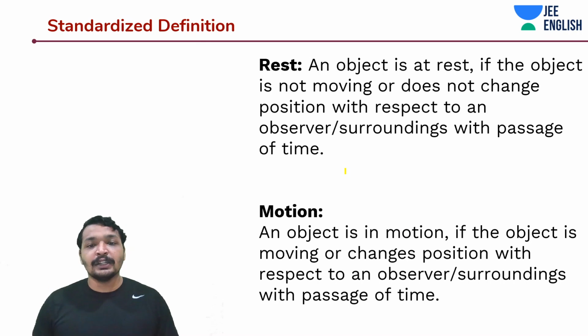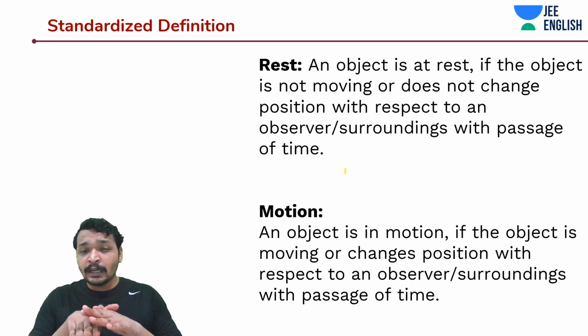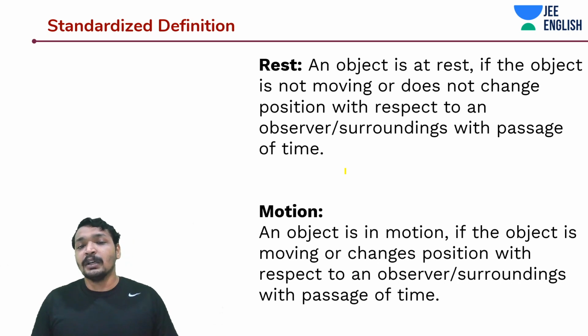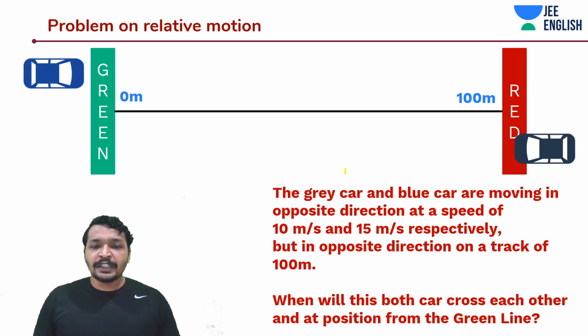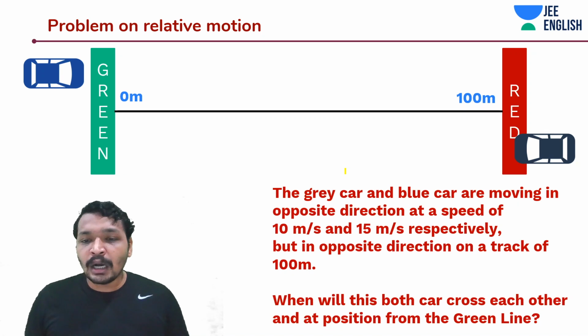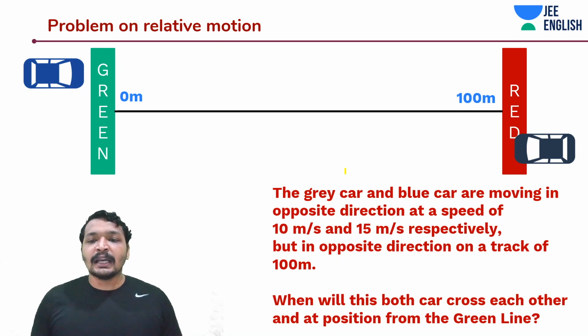This definition is clear to you, I guess. It's a very easy definition, but you understood the concept, which is more important. And similarly for relative motion, you understood the concept. So we'll do more problems on this relative motion to understand them better. So now there is a question. The grey car and blue car are moving in opposite directions at a speed of 10 meters per second.